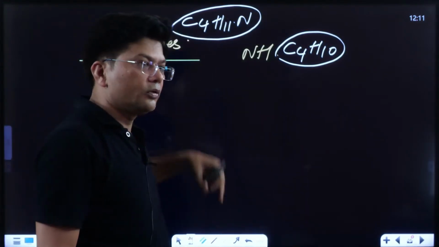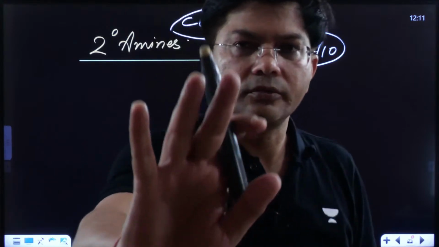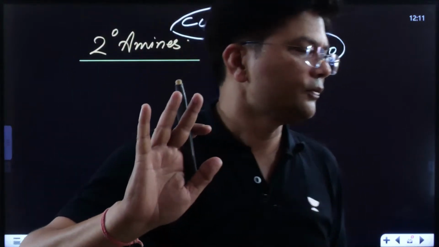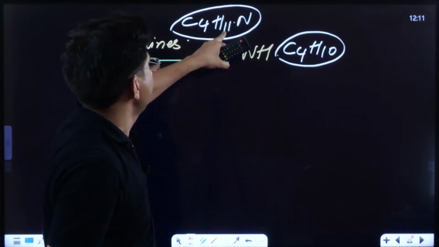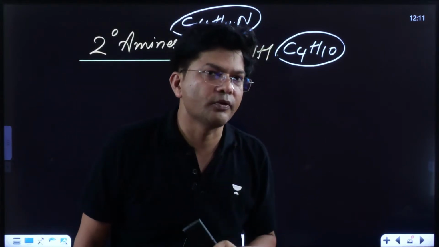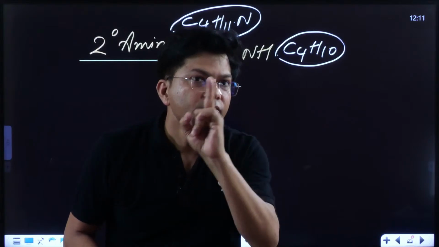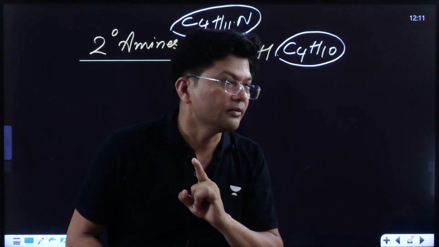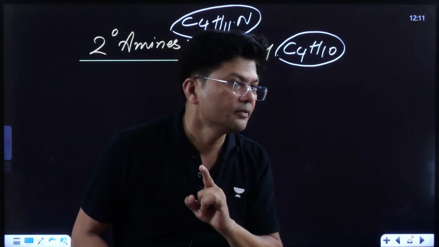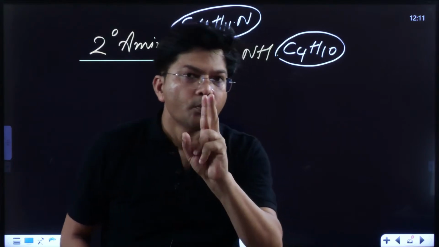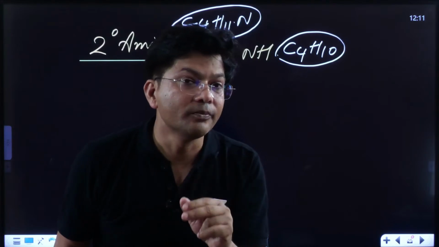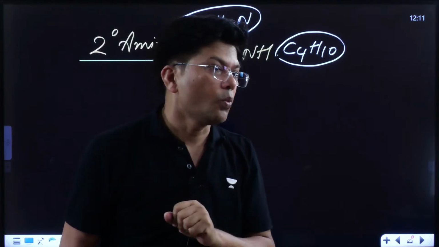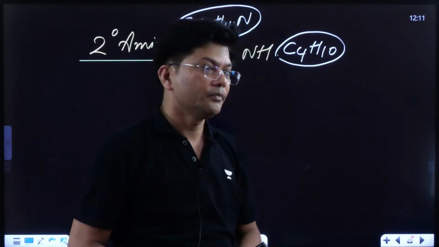Total C4, what happened to the zoom focus? Now the focus is clear, kids. C4H11N, we can form 3 types of amines. Primary amine, secondary amine, tertiary amine. Vignesh ji, are you able to understand? With C4H11N, I can form 3 types of amines: 1 degree, 2 degree and 3 degree.